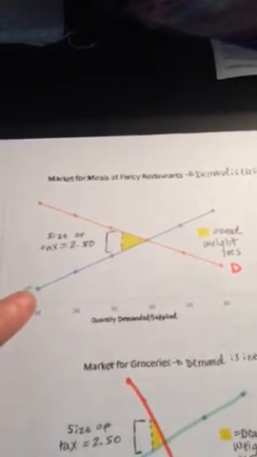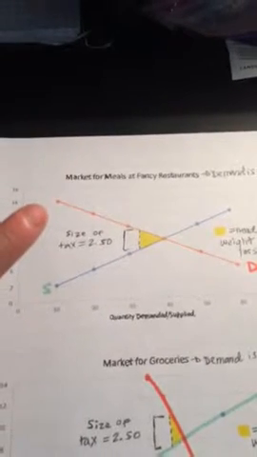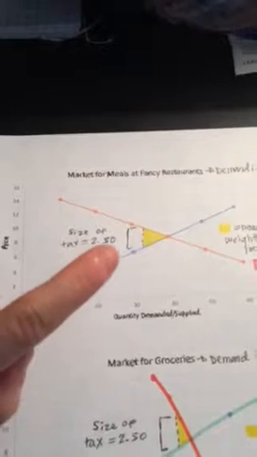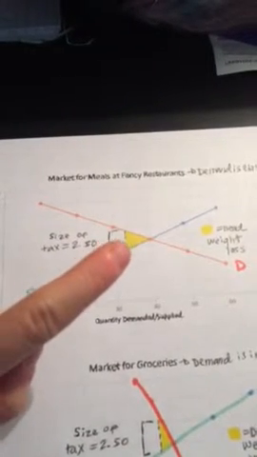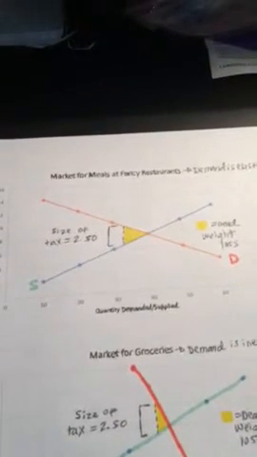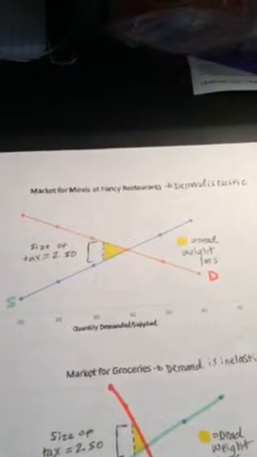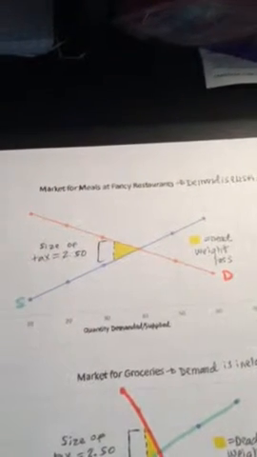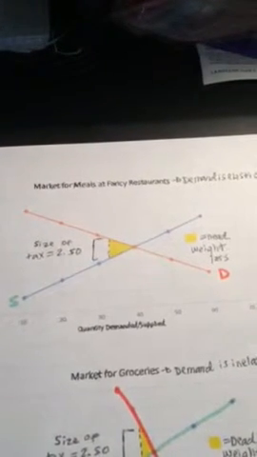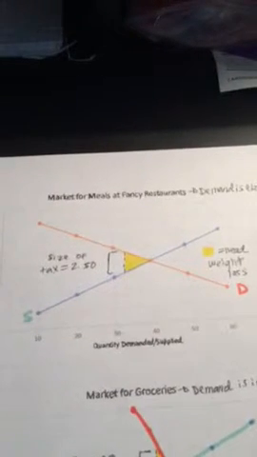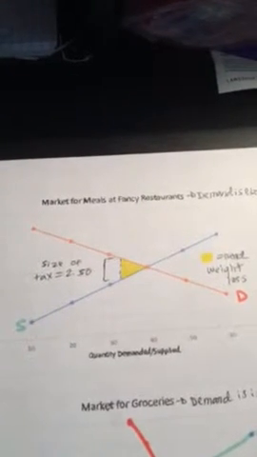So this blue line represents the supply curve and then the orange line represents the demand curve. And with a tax size of $2.50, that creates this yellow area here, which is our deadweight loss. And with a curve of demand that's more elastic, the deadweight loss tends to be a little bit larger. So there is more of a fall in consumer and producer surplus with this market for meals at fancy restaurants with that tax.